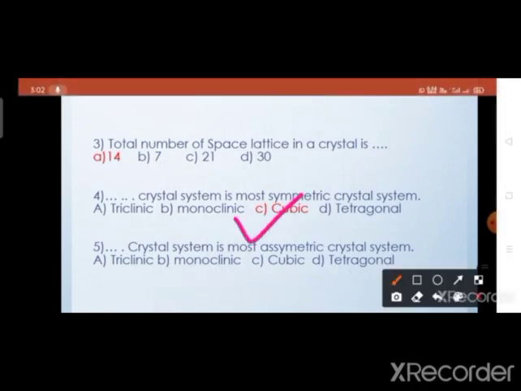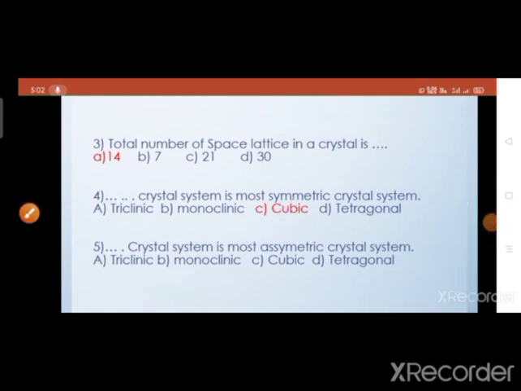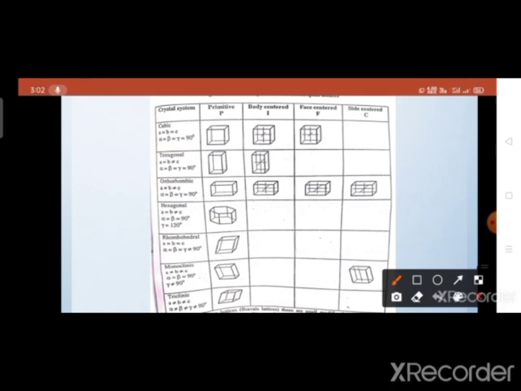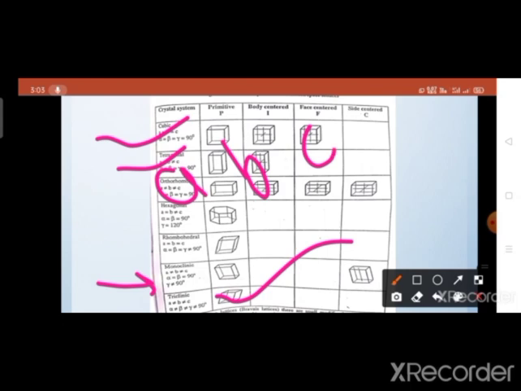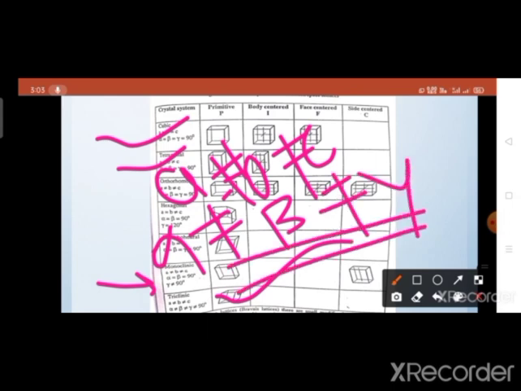Then we have to see the fifth question. The fifth question is: which crystal system is the most asymmetric crystal system? Now here we can see that this is a symmetrical system, so this option is cancelled. This is a half asymmetrical system, but not a completely asymmetric system. But in the triclinic system, the a, b, c axes are not equal, meaning not symmetric, and the interfacial angles alpha, beta and gamma are also not equal. So this option is the correct one. So we can write the answer.